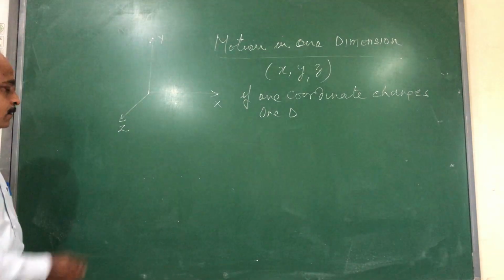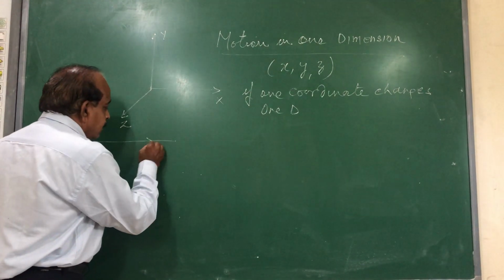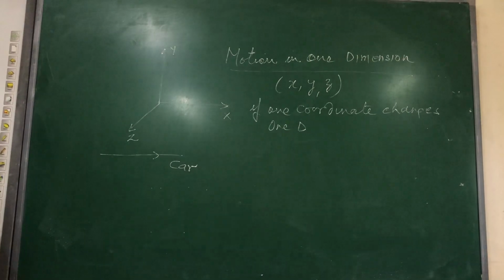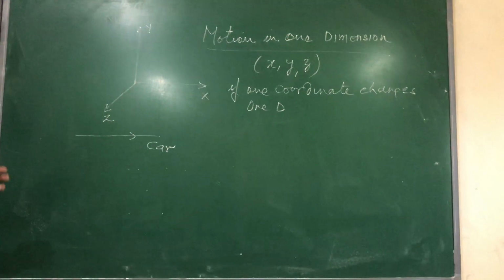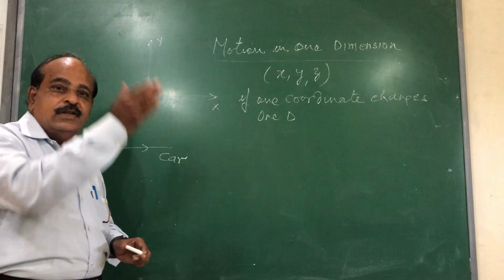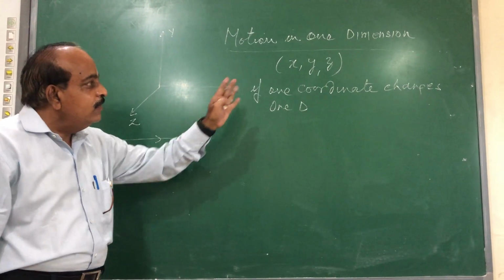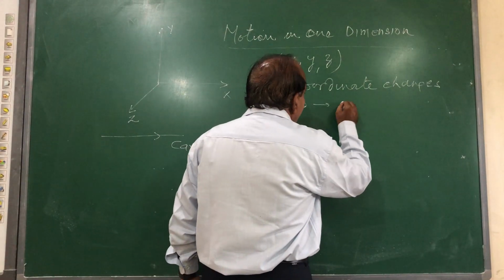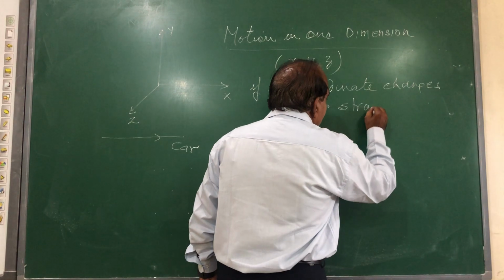Suppose a car is traveling on a straight line. We know that it is only changing the x coordinate because it is moving on the road. If a ball is thrown vertically upwards, only the y coordinate is changing constantly. So if only one of the three coordinates changes, that is the motion in 1D, and necessarily the motion in one dimension should be a straight line motion.